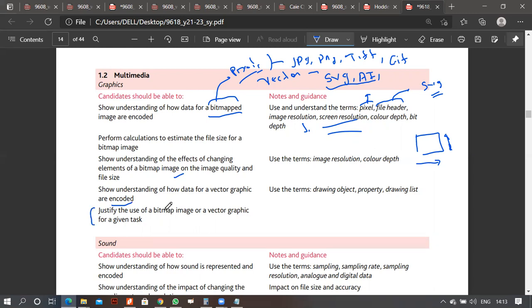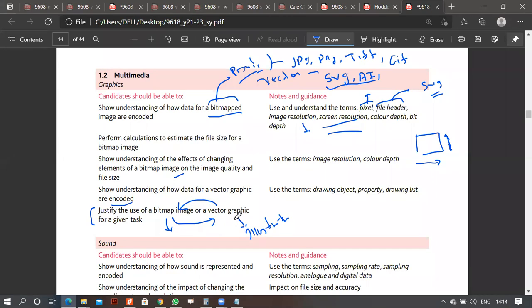As far as justification of a bitmap image or vector image goes, it's a very simple comparison. Where you deal with more photos and you don't have to zoom in or enlarge it, bitmap images are good. Vector-based images are usually for illustrations. Keep this in mind: whenever you have an illustration, you will use a vector-based graphic. For photo editing and photographs, we always use a bitmap image.